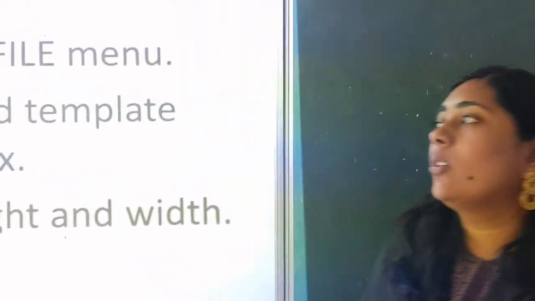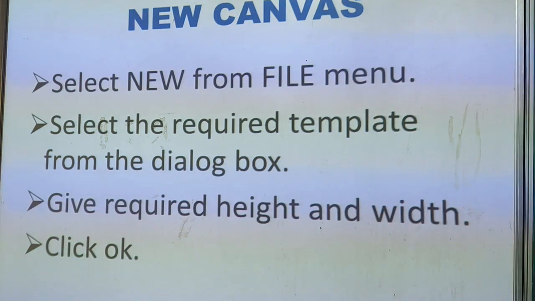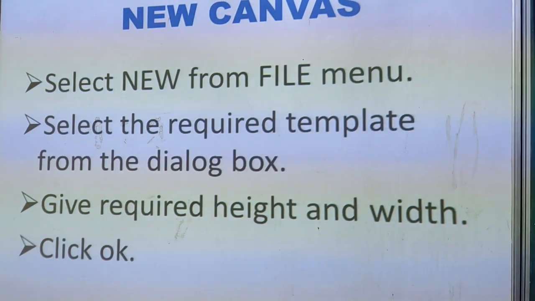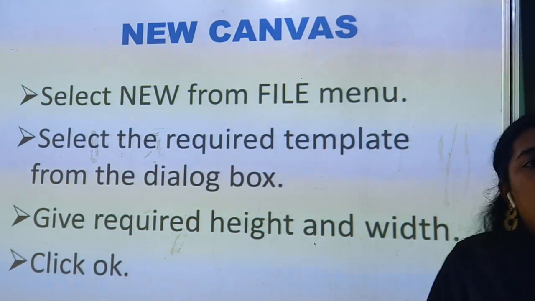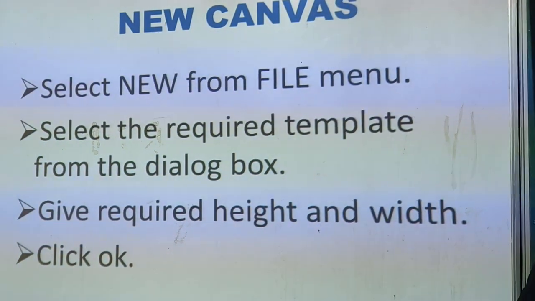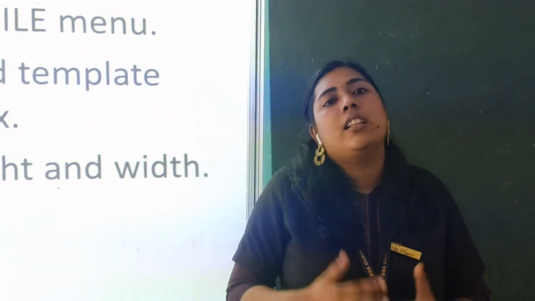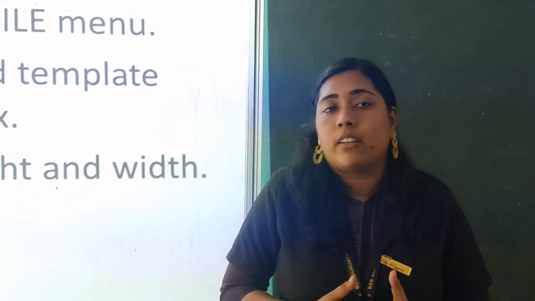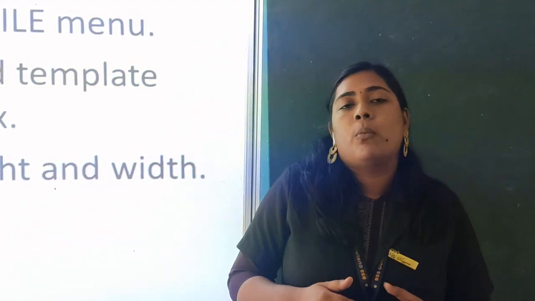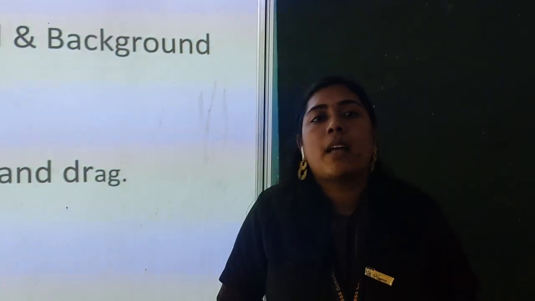Yes, we have to go to the File menu and select the option New. A dialog box will appear and you can select the required template from it and give the required height and width and then click OK. You will get a new canvas and in the canvas only you will be working in GIMP. In the last class I have shown you the canvas. Now I hope you all know how we can take a new canvas. Right children?